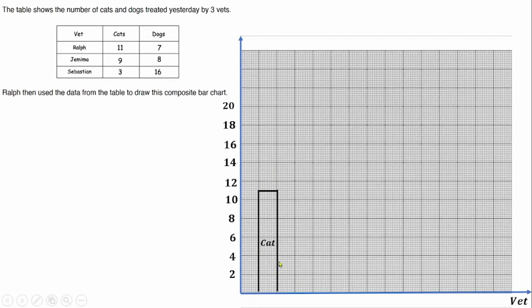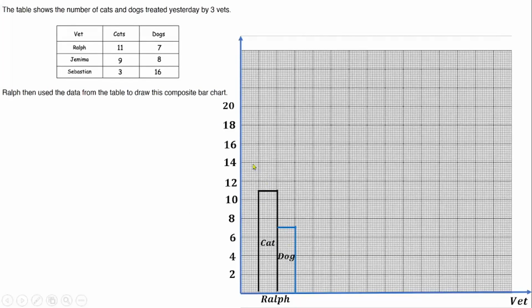So I will draw another rectangular bar up to 7, which is around here, then close it here, and so this one is representing the dog that Rafi treated. So 11 cats, 7 dogs. So that play will be representing Rafi. Do you understand that? Now this is another way of representing.